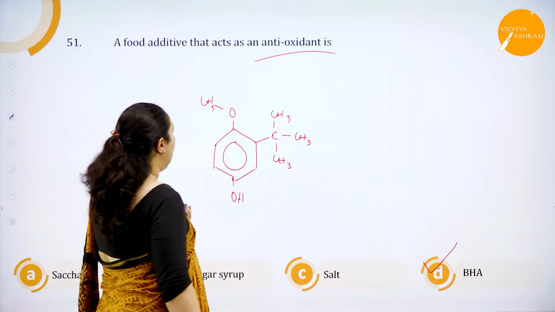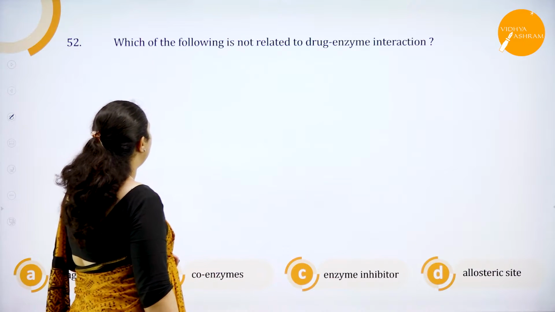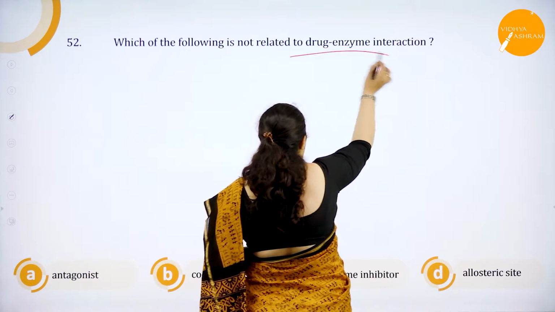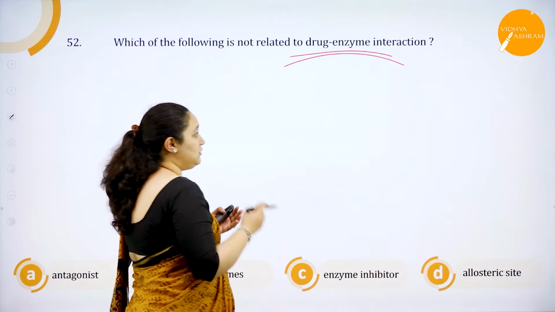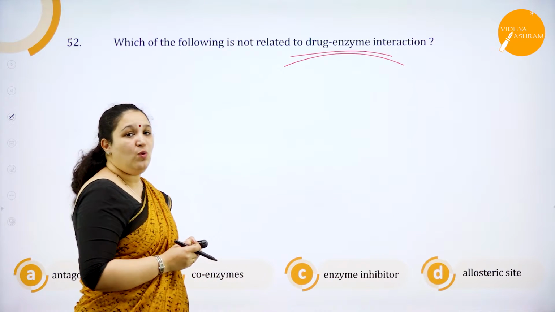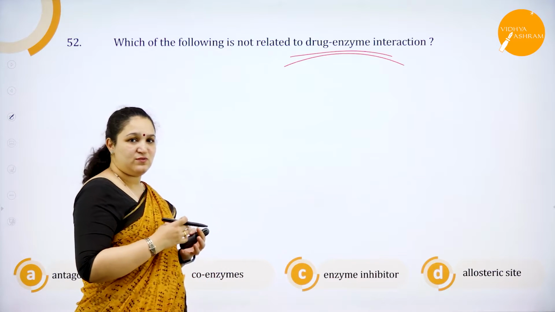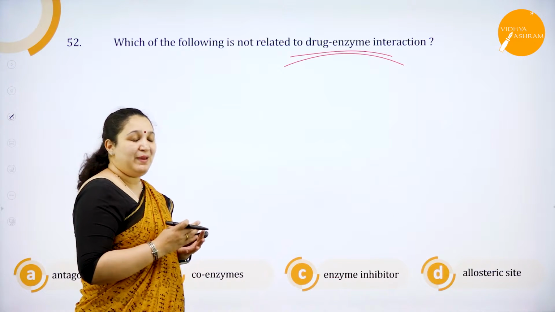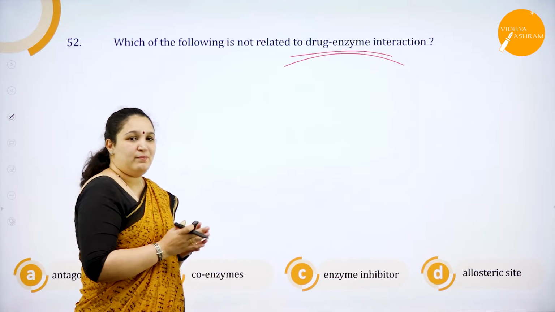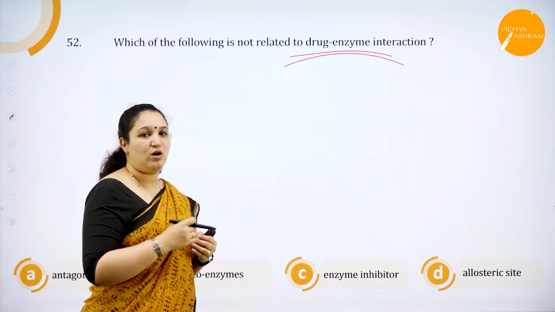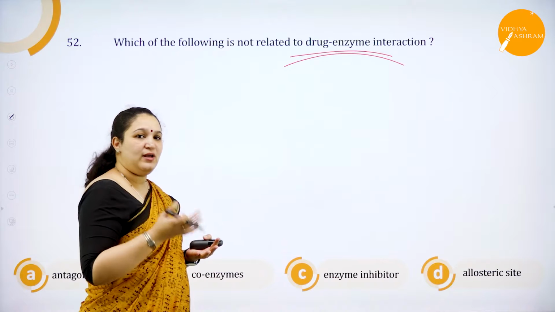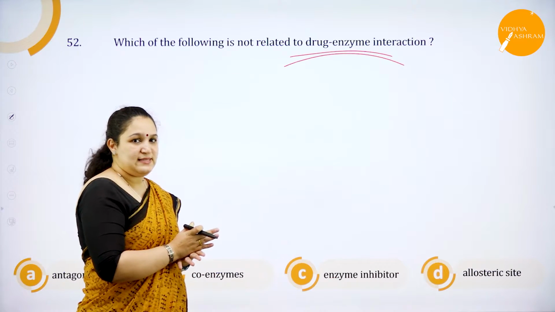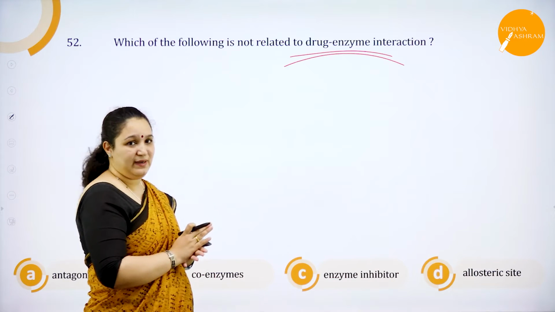Fine. Next question. Which of the following is not related to drug enzyme interaction? What happens is, when we are taking drugs for treatment of a particular disease, there are many ways in which the microorganism can be killed, or how the drug can actually have an action. If it is acting on an enzyme, then we call it drug enzyme interaction.